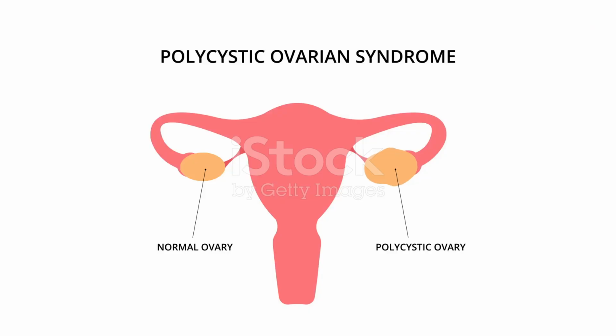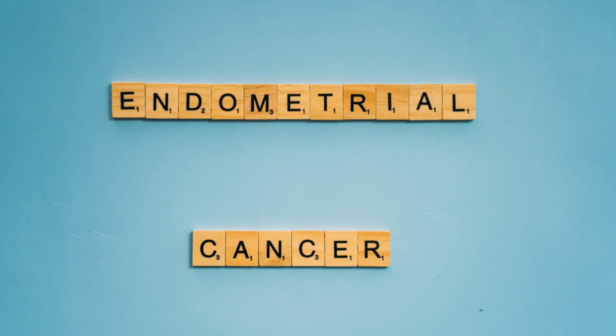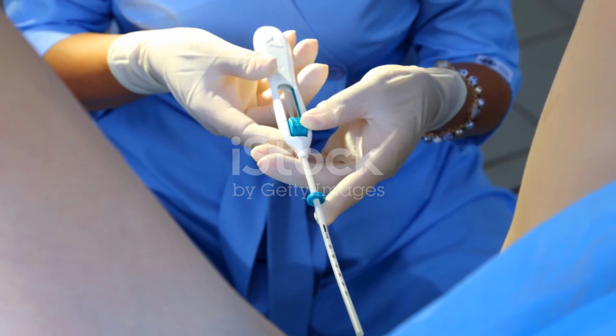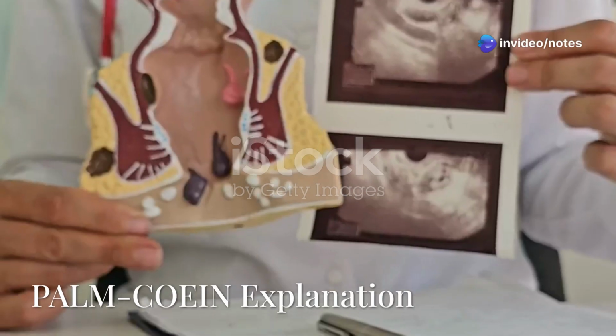Coagulopathy, or blood clotting disorders, can also lead to abnormal bleeding. Ovulatory dysfunction, which involves irregular ovulation often seen in conditions like polycystic ovary syndrome or PCOS, can contribute to this issue as well. Endometrial problems, such as abnormalities with the uterine lining, and iatrogenic causes, meaning bleeding due to medical treatments or devices, should also be considered.